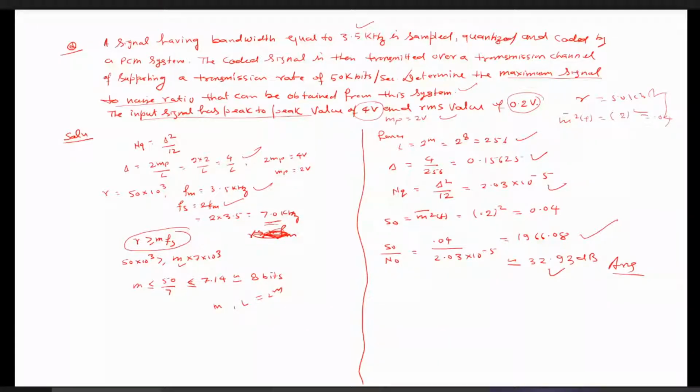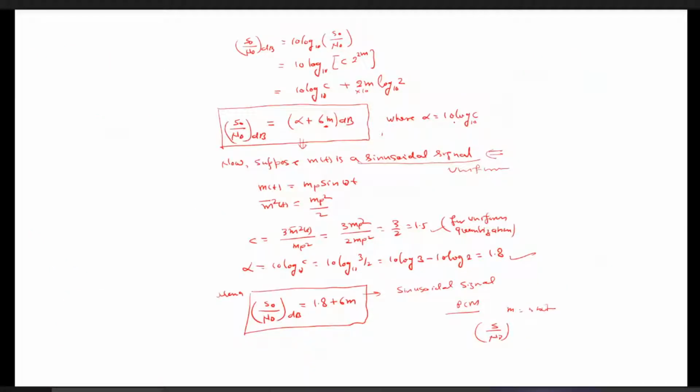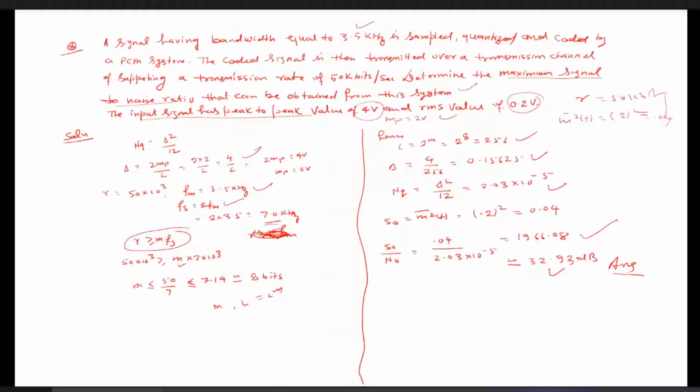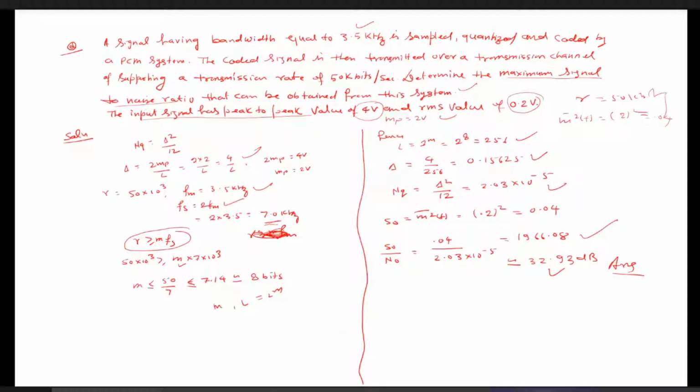Whereas you can also use the previous expressions that we have used for the calculation of the signal to noise ratio. That is, you take the value of CDS and then calculate the value of alpha by 10 log of 10C, and then M you need to calculate in a similar way, which will come out to be 8. And then by using this expression also you can calculate the signal to noise ratio. It is up to you.